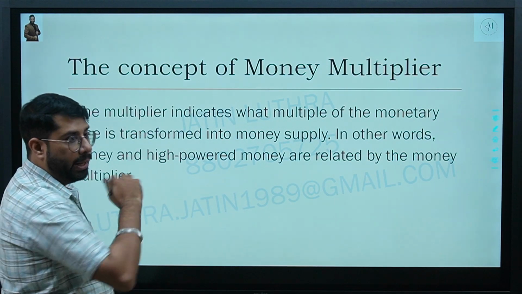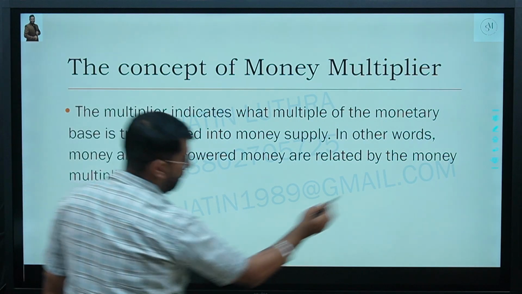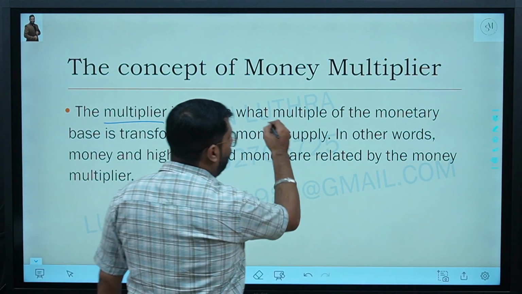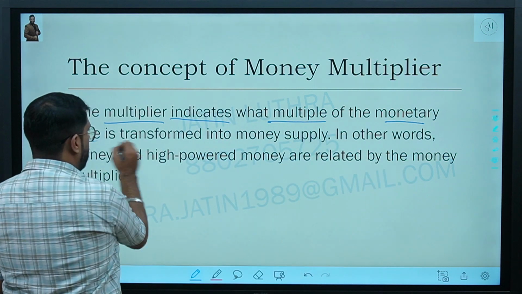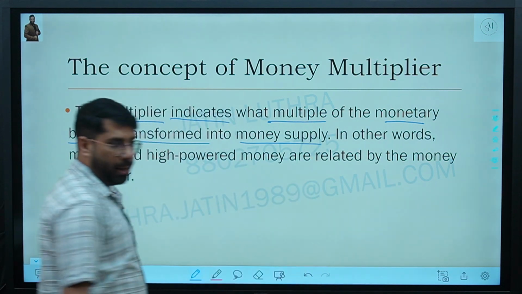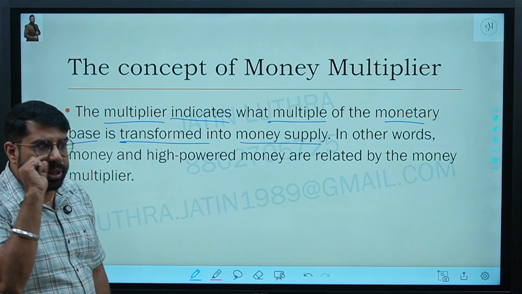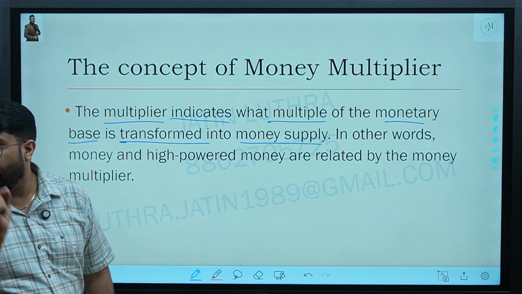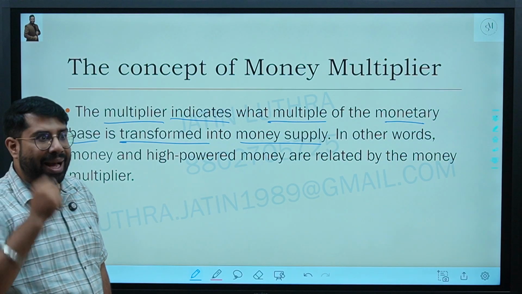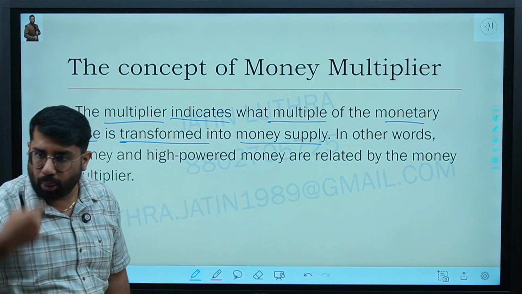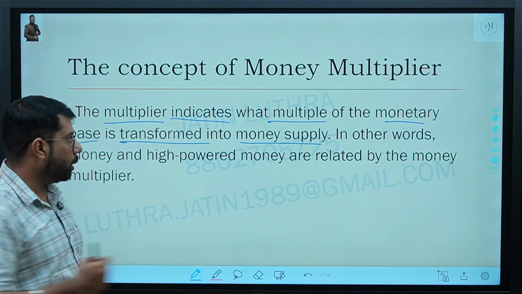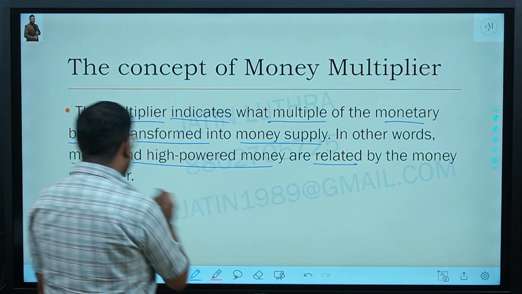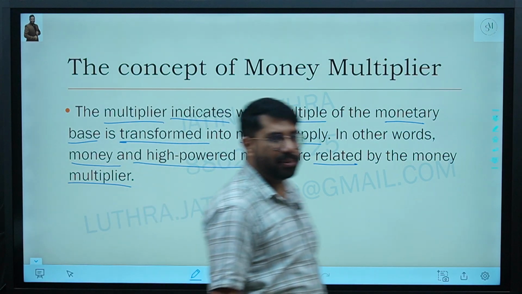What does this multiplier indicate? The multiplier indicates what multiple of the monetary base is transformed into money supply. It means with a small increase in the money in the market, how much has the money supply changed as compared to the monetary base. In other words, money and high powered money are related by the money multiplier.